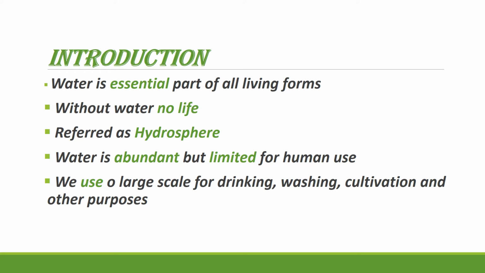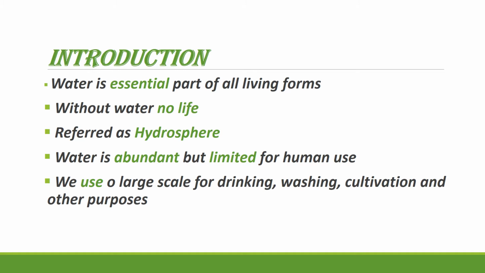Coming to the topic, everywhere on the earth where water is present is referred to as the hydrosphere. Hydro means water, sphere means area. The area on which water is present is the hydrosphere.